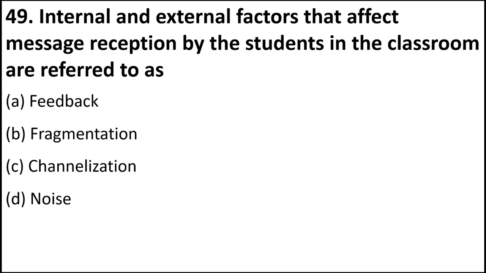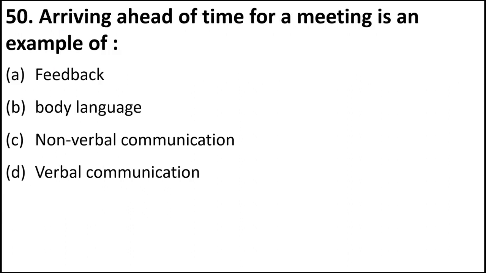Internal and external factors that affect message reception by the students in the classroom are referred as. So there are internal factors like some students causing disturbance, or if the student is not well. External factors could be loud music from outside the class. So all these things that affect message reception are called noise. Noise is any kind of disturbance that comes inside a classroom or in the communication process.